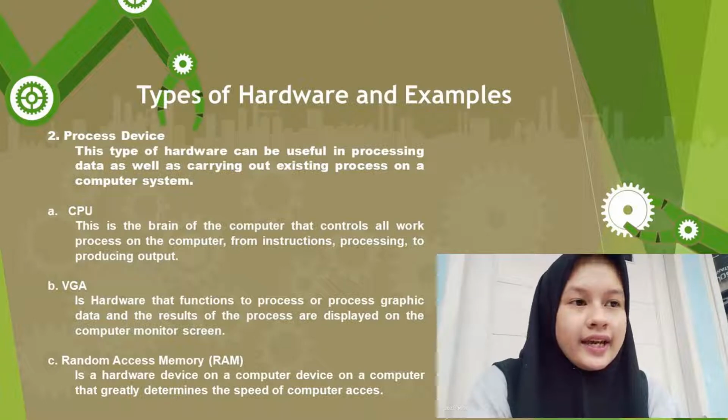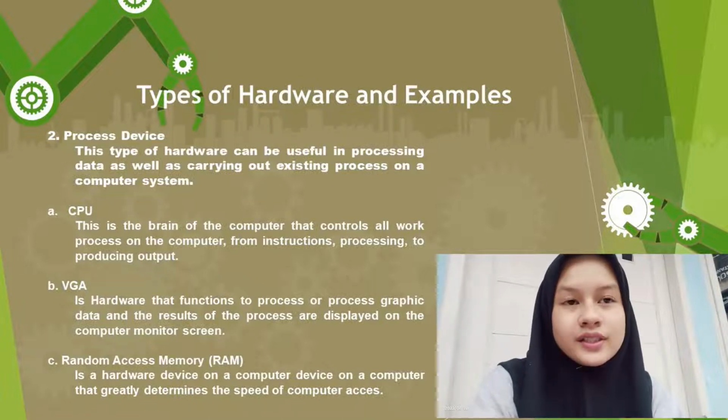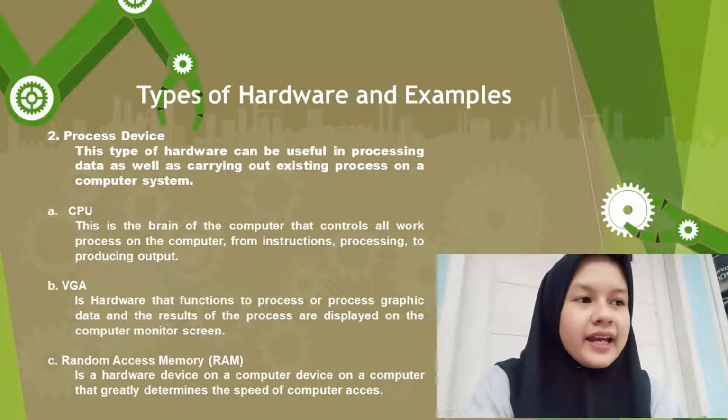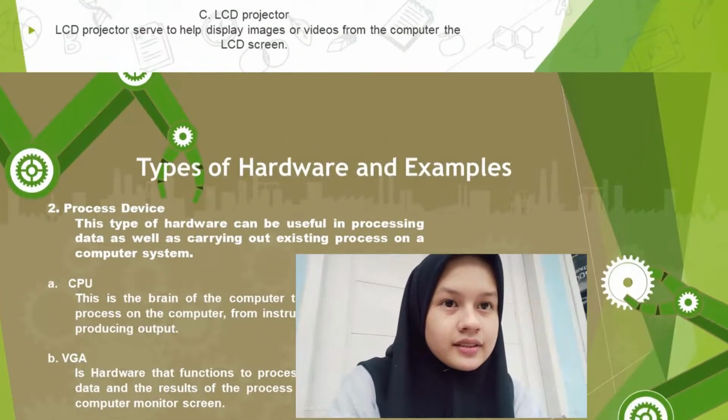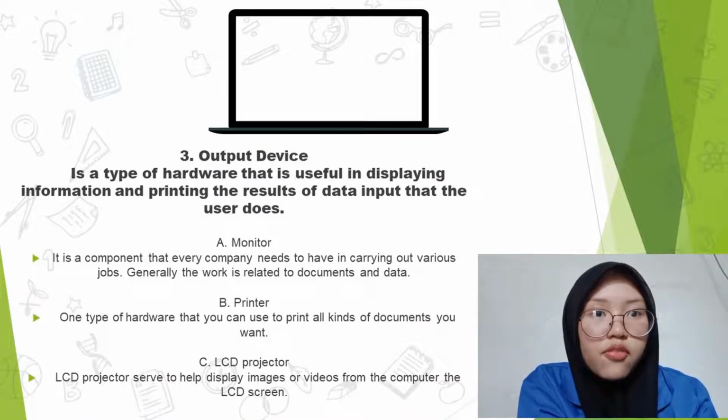B. VGA is hardware that functions to process graphic data, and the results of the process are displayed on the computer monitor screen. C. Random access memory, or RAM, is a hardware device on a computer that greatly determines the speed of computer access. The third one is output device.